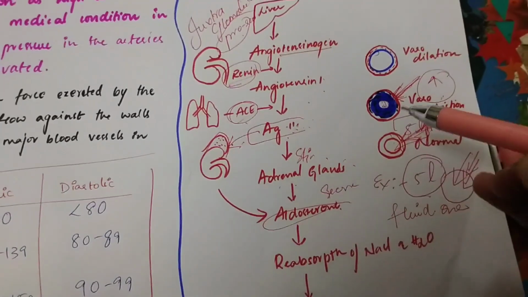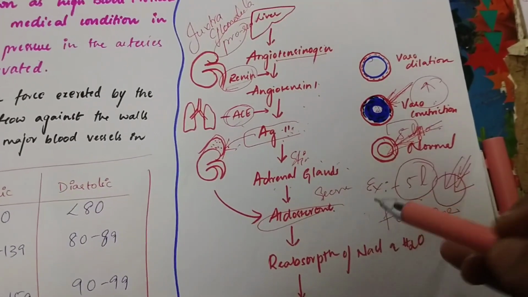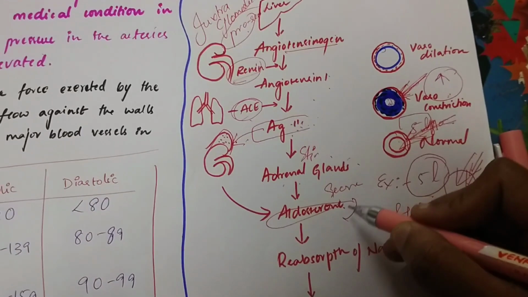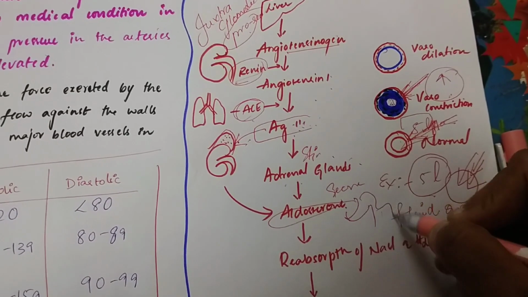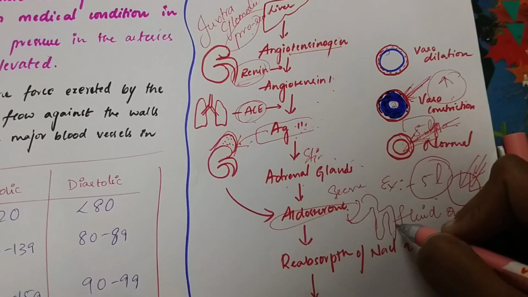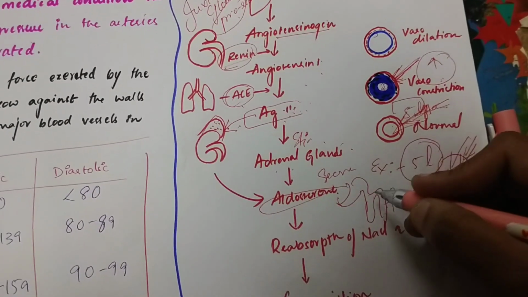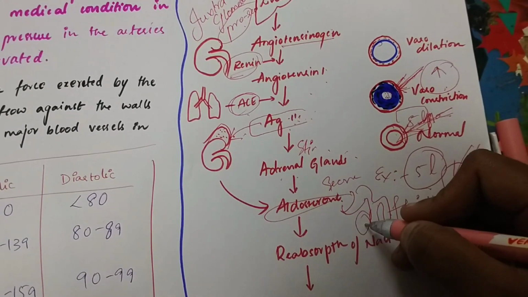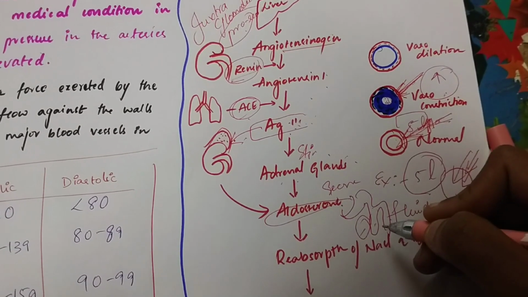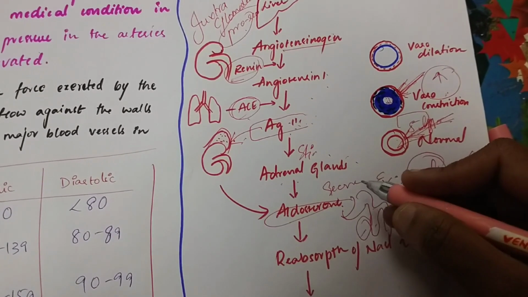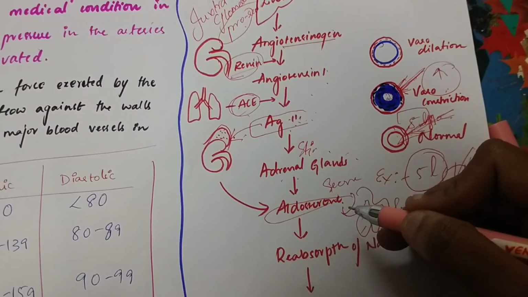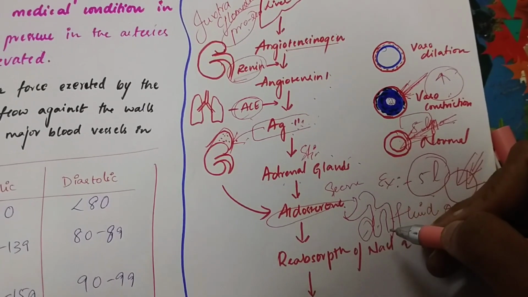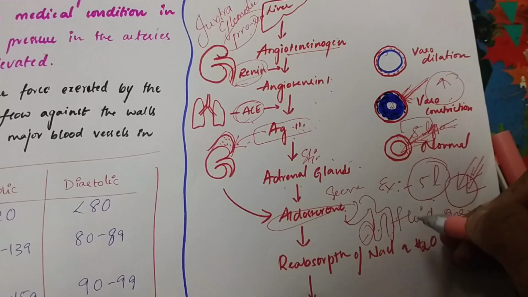aldosterone hormone. What will this hormone do? Here, this aldosterone acts in our kidney, where the nephron will be there. I hope everyone knows this nephron. In that, there is the loop of Henle, descending and ascending thick loop of Henle, and there are some parts like the proximal convoluted tubule, distal convoluted tubule, and collecting duct.